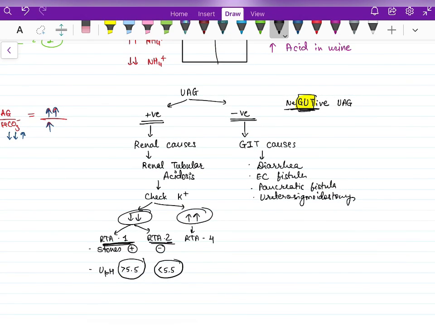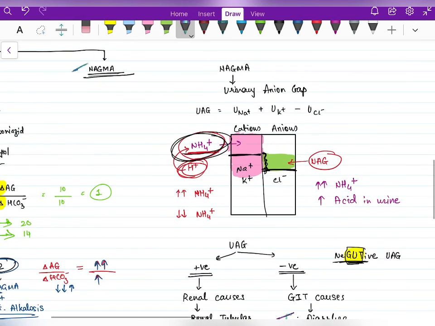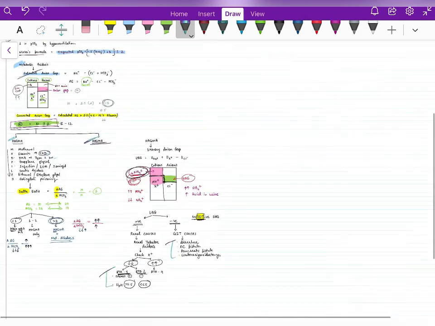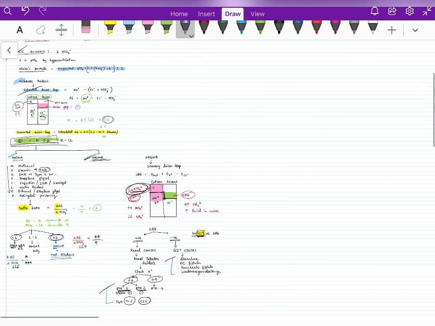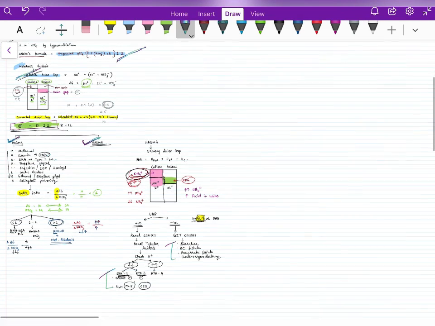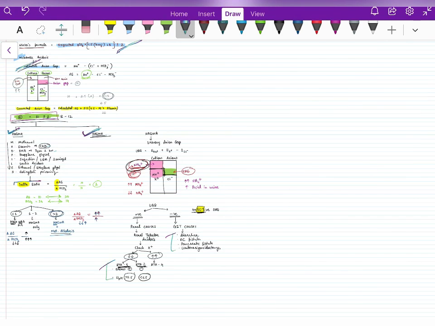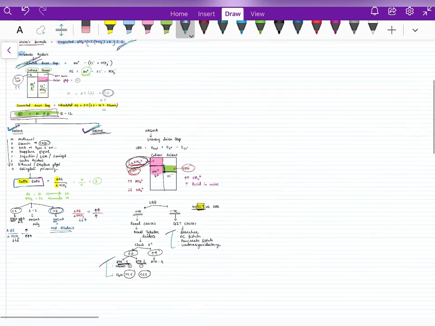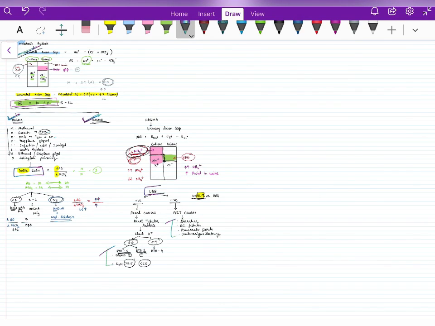When we put all these together, we get the causes of normal anion gap metabolic acidosis. So as a whole, we have seen metabolic acidosis. So this is our whole flowchart. To concise this, first we diagnose the metabolic acidosis. We decide whether it is compensated or not by Winter's formula, by calculating expected PCO2. After that, we calculate the anion gap. On the basis of anion gap, we diagnose whether the patient is in high anion gap metabolic acidosis or normal anion gap metabolic acidosis. If the patient is in HAGMA, then our next step will be to calculate the delta ratio. If the patient is in NAGMA, that is normal anion gap metabolic acidosis, our next step will be to calculate the urinary anion gap.